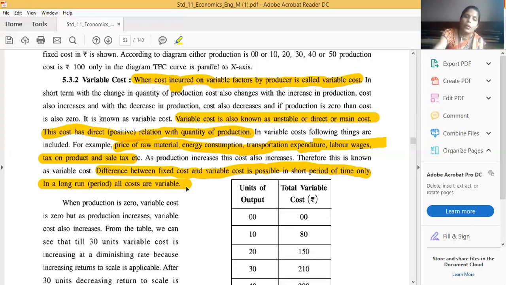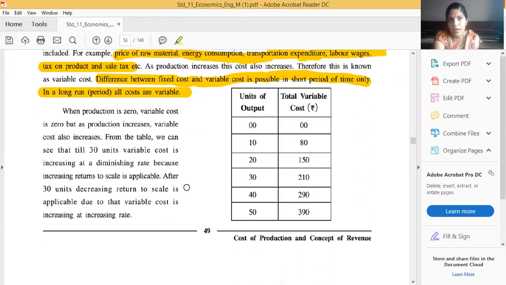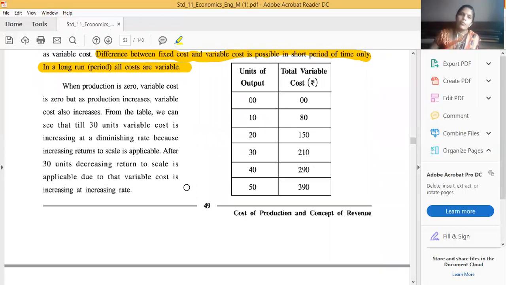Now next one: when production is zero, variable cost is zero. But as production increases, variable cost also increases. We can complete this type of sentence in this table. Look at this table: we have written unit of the output, and the second side is the total variable cost. What cost are we discussing now? Total variable cost. So you can write this meaning for the total variable cost also.